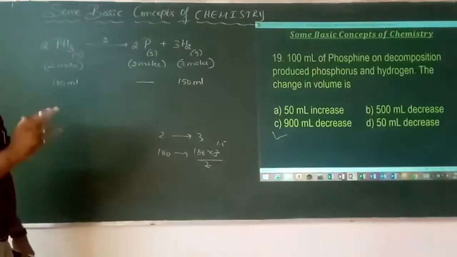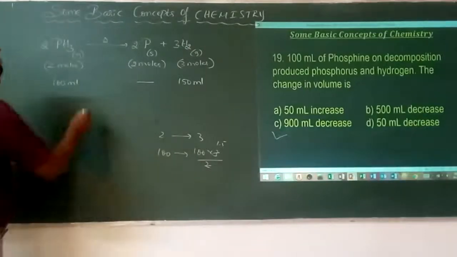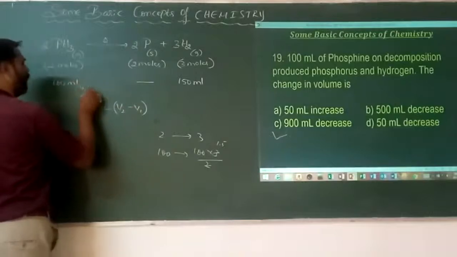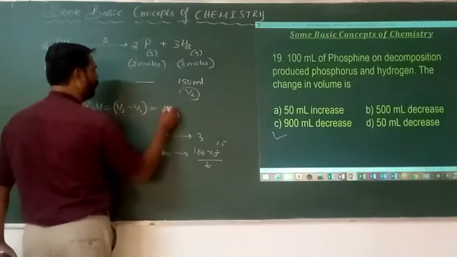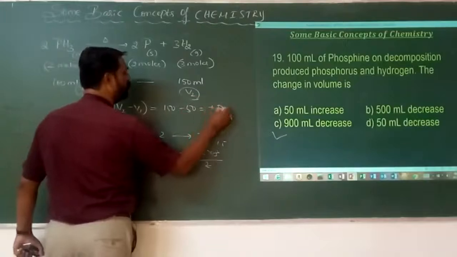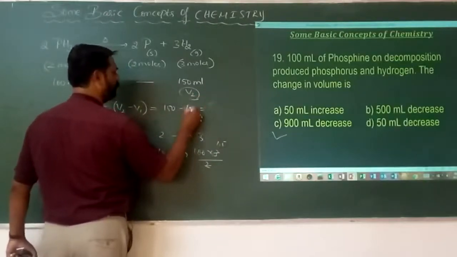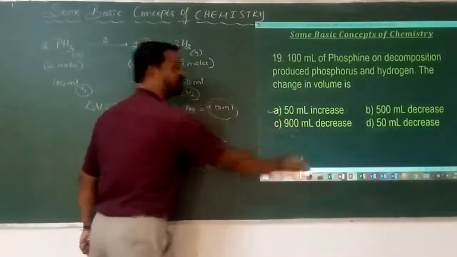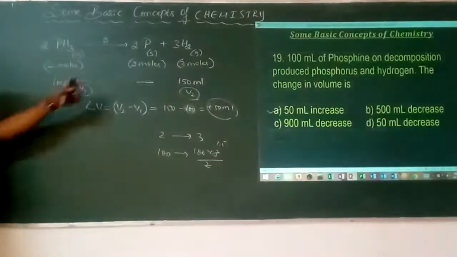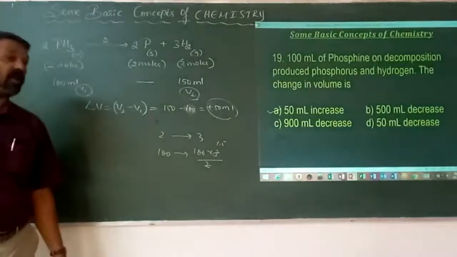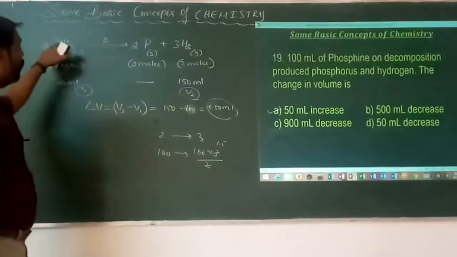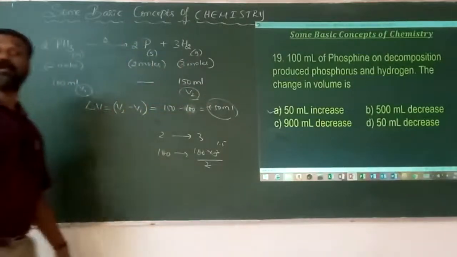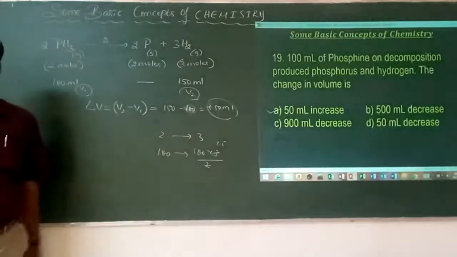But he has asked what is the change in volume? Change in volume is delta V equal to V2 minus V1. This is V1 and this is V2. It is 150 minus 100, that is equal to plus 50. If it is plus 50, it means there is an increase. 100 ml of phosphine on decomposition gives phosphorus and hydrogen, and the net increase in the volume is 50 ml. Okay?